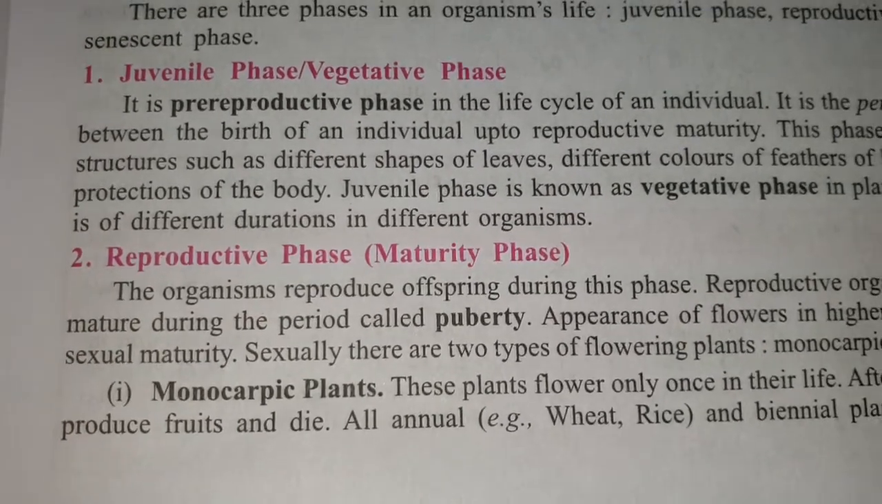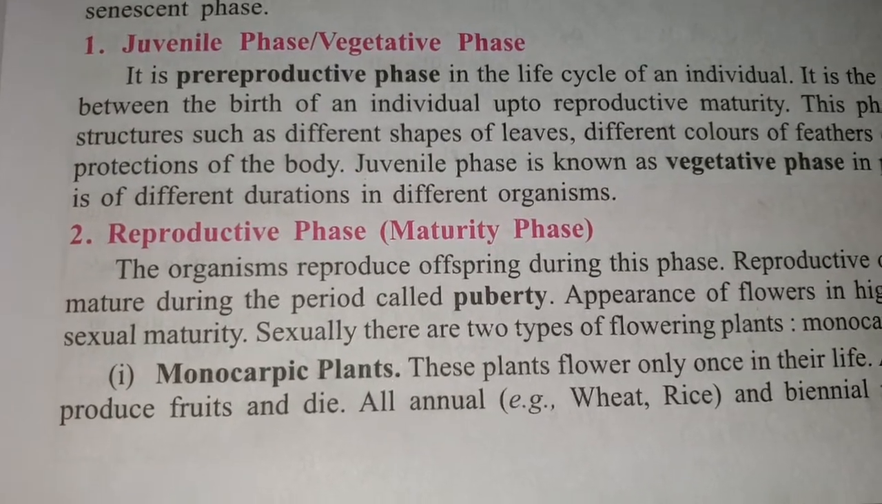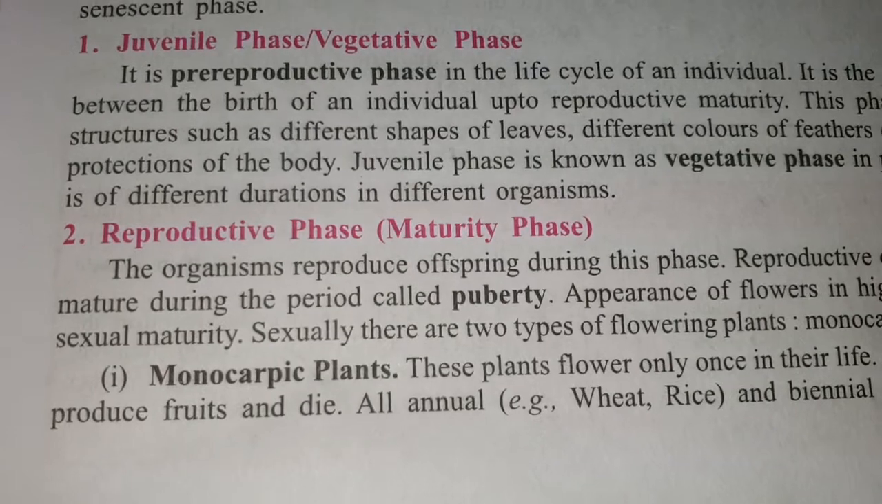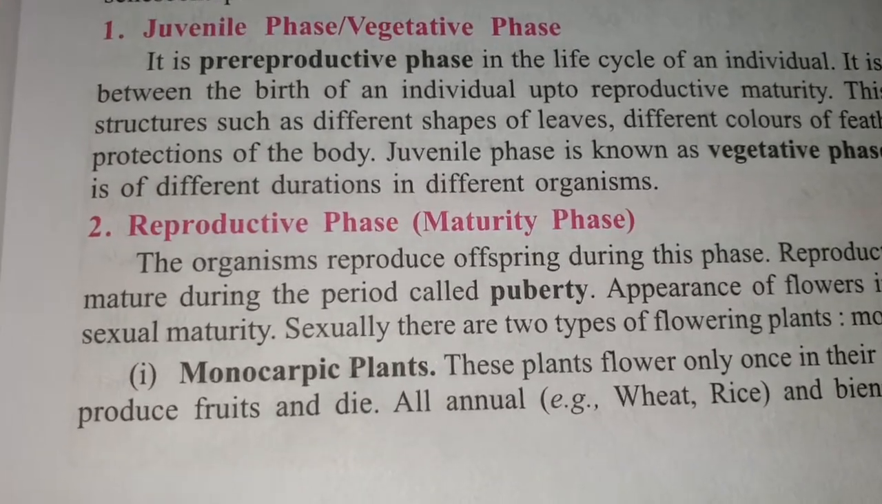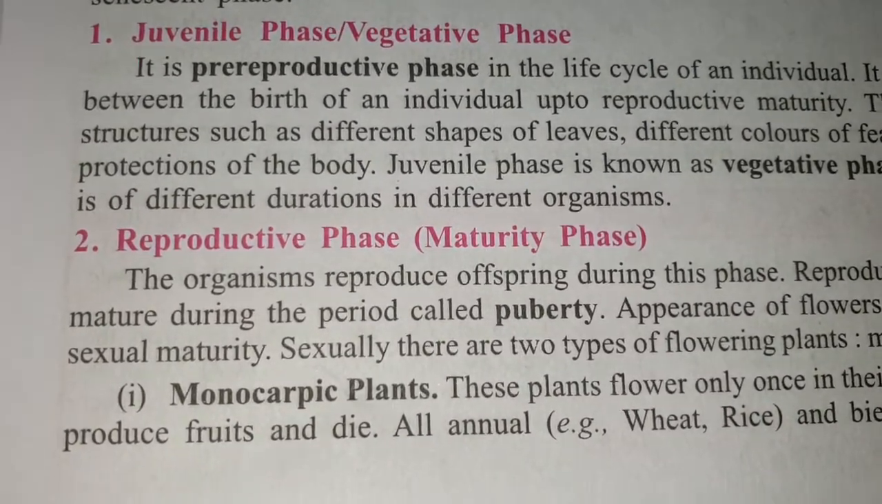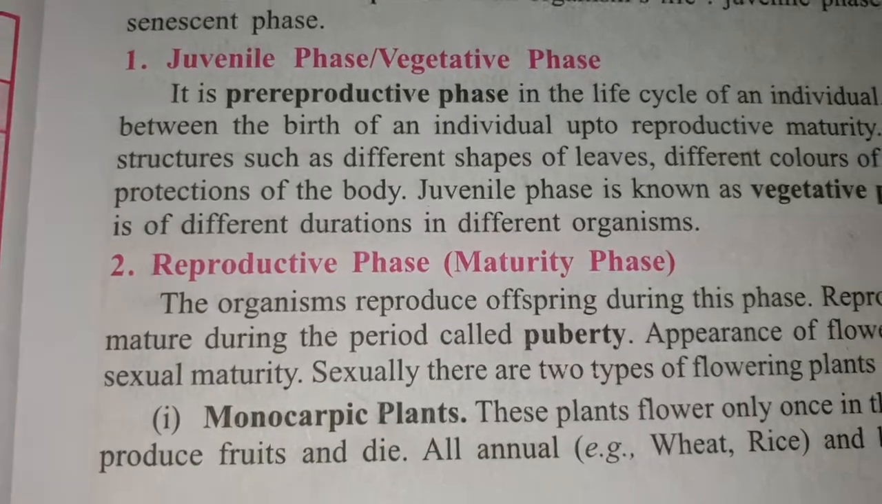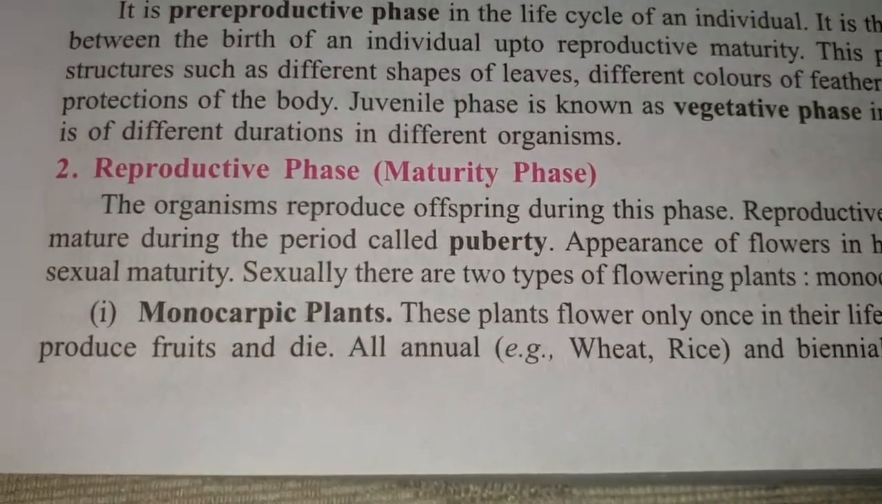Now there are two types of flowering plants as compared to their sexuality. One is called the monocarpic plant. Monocarpic plants flower only once in their lifetime. Once they flower, they will die. For example, wheat, rice, etc.